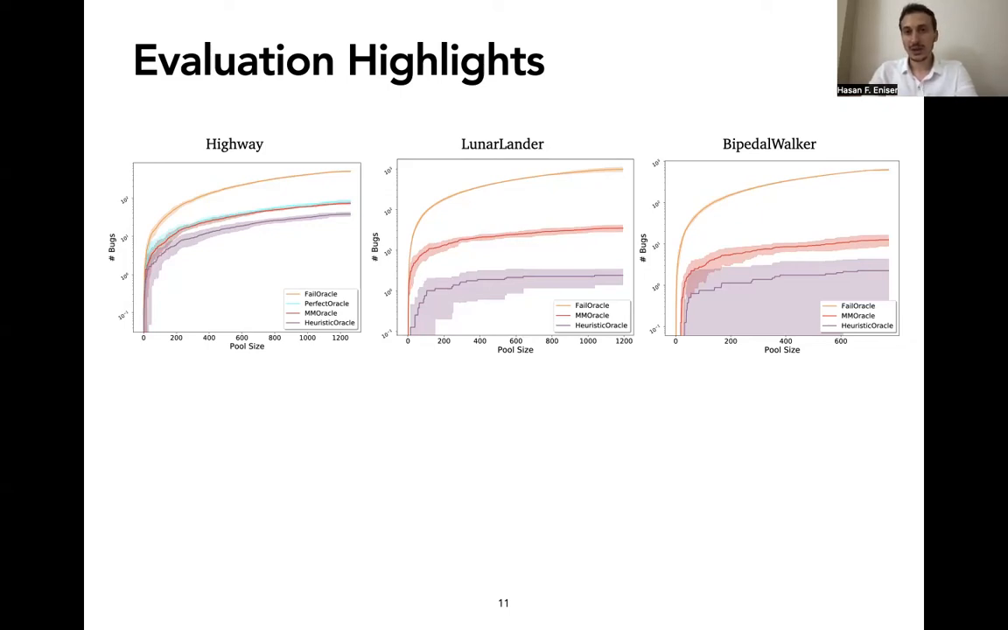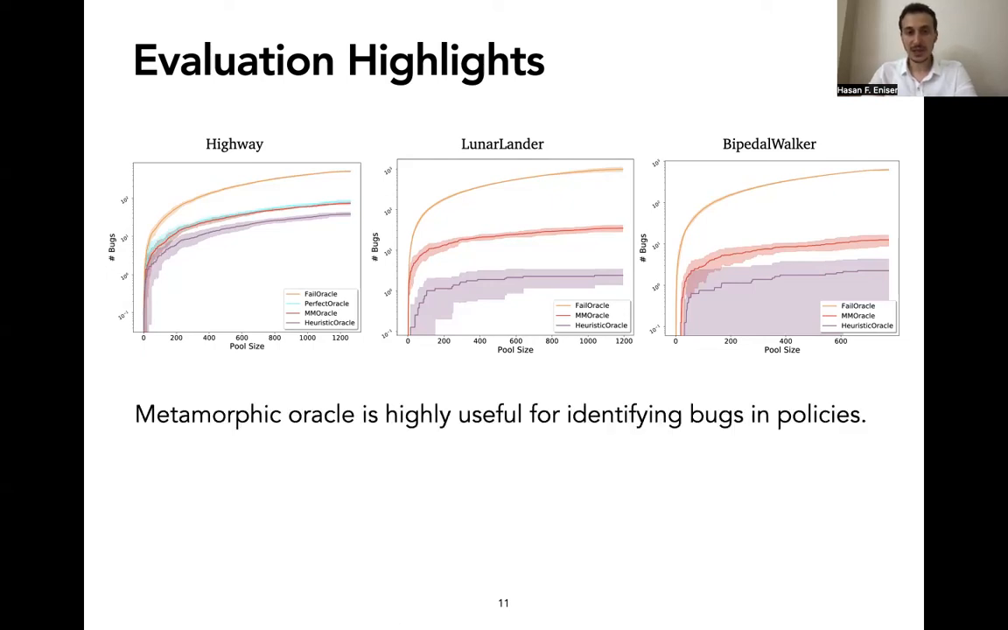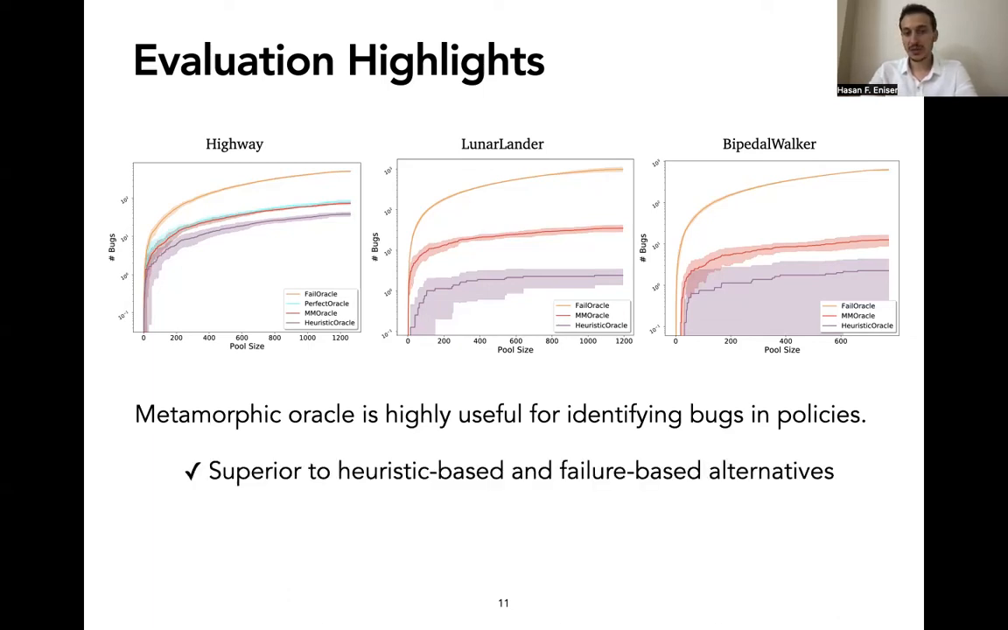For lunar lander and bipedal walker, this is also the case. So we say that the metamorphic oracle is highly useful for identifying bugs in action policies because it's superior to the heuristic-based and failure-based alternatives, and it's very close to the perfect oracle.